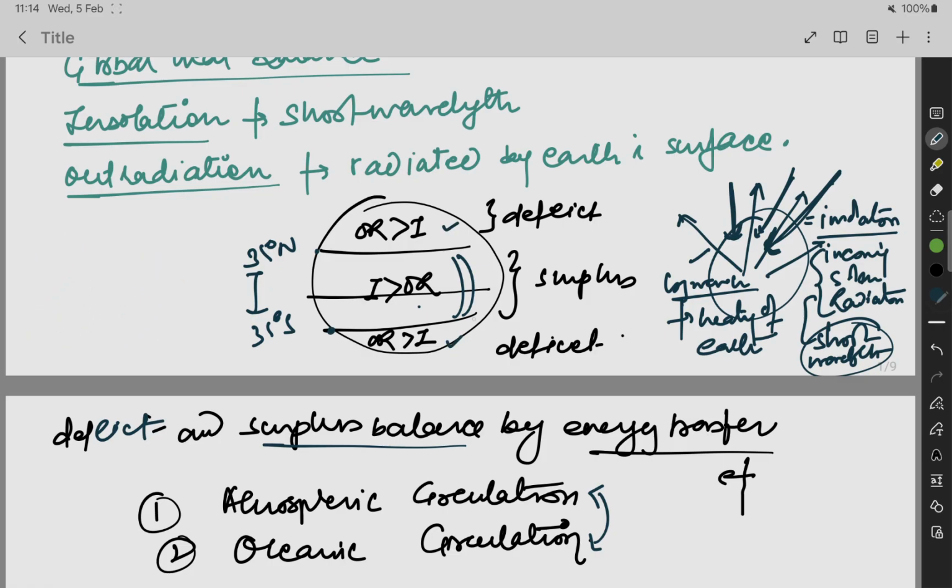Whereas in the polar regions there is a deficit. Why is there a deficit? Because there is a negligible amount of dust particles and other things which can absorb the radiation.